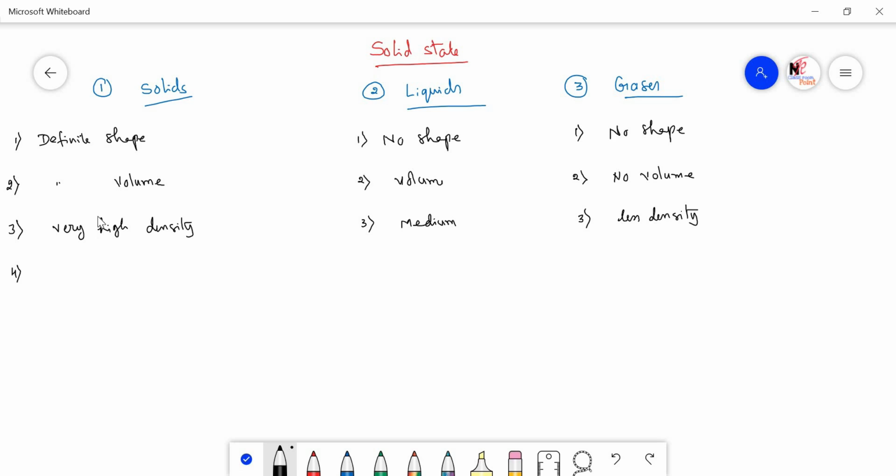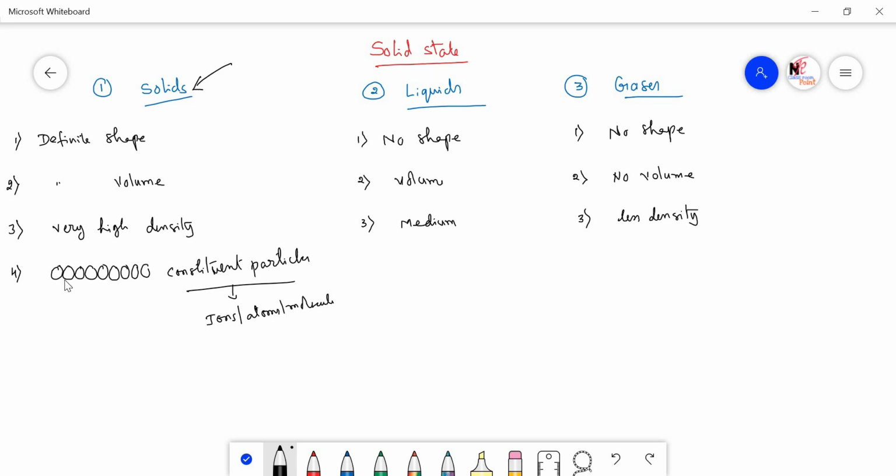Now, what about the atoms arrangement? In case of the solids, the constituent particles. I must remind you of one thing: whatever atoms or particles are present in solids, we use the term constituent particles. This term refers to ions or atoms or molecules, whatever it may be, which participate over here.